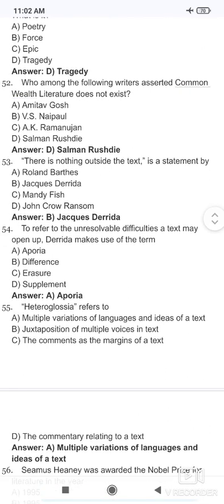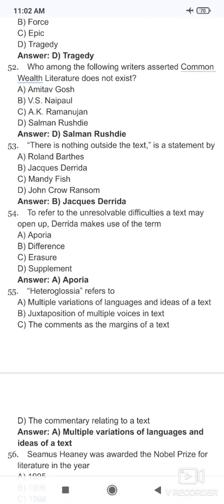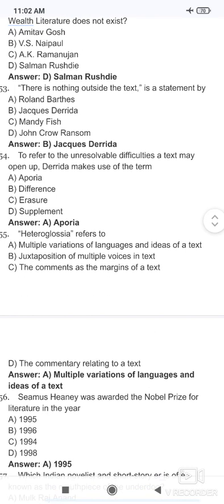Now question number 54. To refer to the unsolvable difficulty a text may open up, Derrida makes use of the term aporia. Then heteroglossia refers to multiple variations of languages and ideas in a text, a juxtaposition of multiple voices in a text. So the correct option is option A, multiple variations of language and ideas in a text.